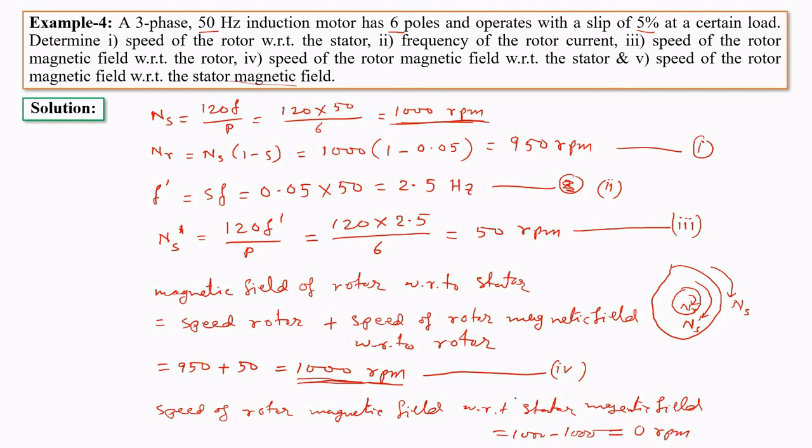Because the stator magnetic field is rotating with a speed of 1000 rpm, and the rotor magnetic field is also rotating with a speed of 1000 rpm. Therefore, the relative speed between the two magnetic fields will be 0 rpm. So this is the solution of the fifth part. So that is the complete solution.